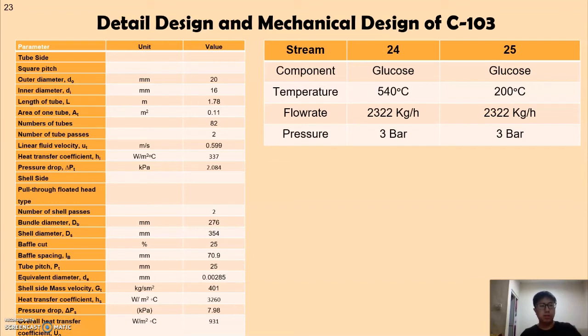The pressure drop for the tube side is 2.085 kilopascal, and for the shell side the pressure drop is 7.98 kilopascal, and the number of tubes we use is 82 tubes.